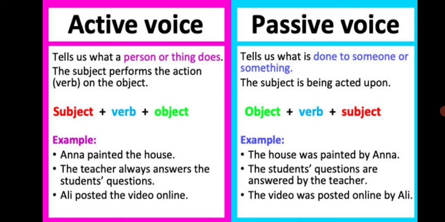And the passive voice tells us what is done to someone or something. Here what the person does, and here what is done to the person. The subject is acted upon. The house was painted by Anna. The students' questions were answered by the teacher. The video was posted online by Ali.